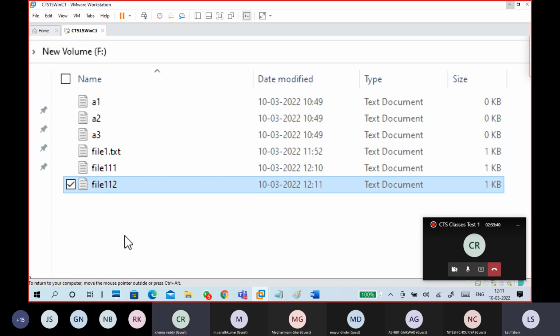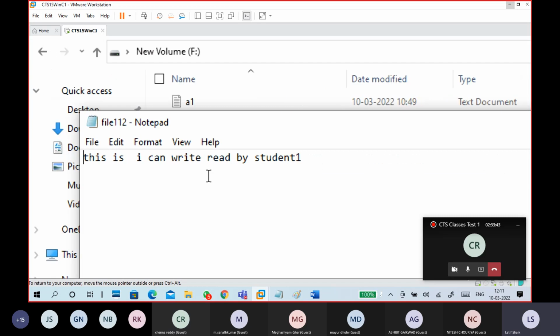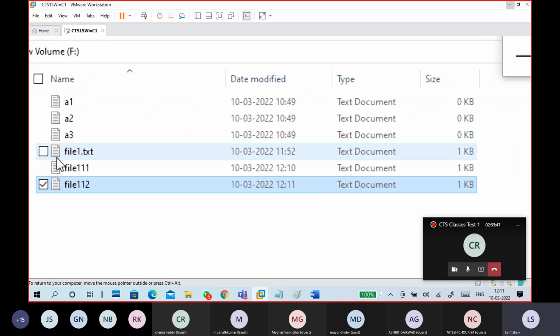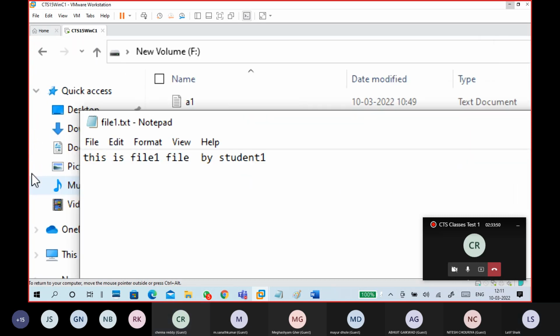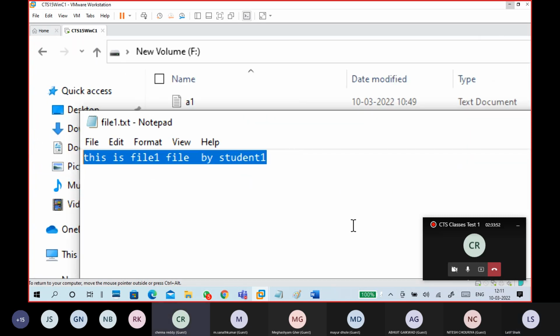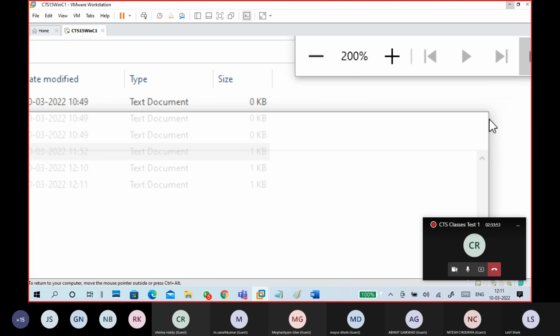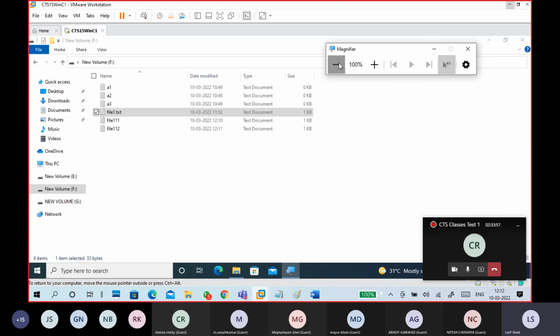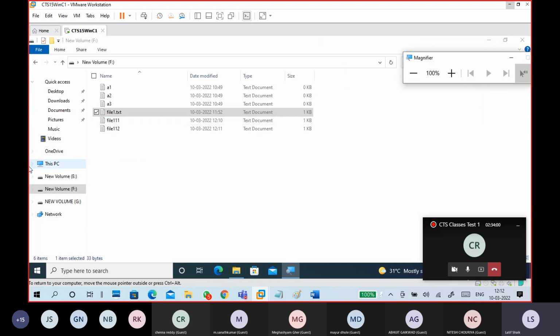We can copy the data, sir, from that. You can copy the data if you open it, then you can copy. Also, if you copy this file from this location to a different location, permissions may change. That is also there.